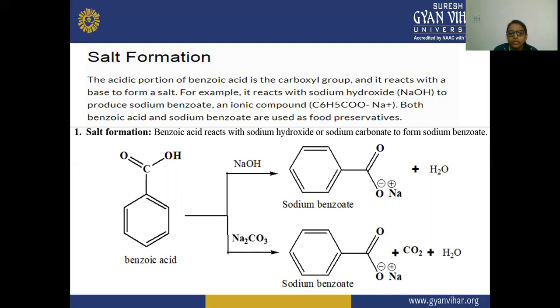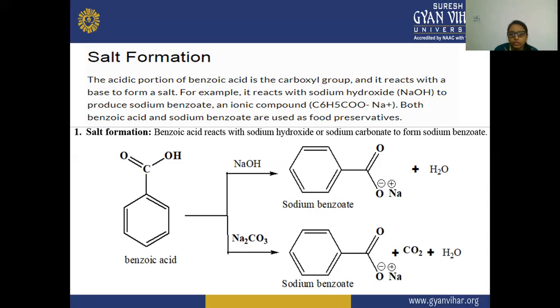So this is the first chemical reaction of benzoic acid, and it involves the acidic character of benzoic acid. On the benzene ring, the COOH group is present. That is why it is known as benzoic acid. Benz means the benzene ring. Oic means it is a carboxylic acid attached to this aromatic ring.